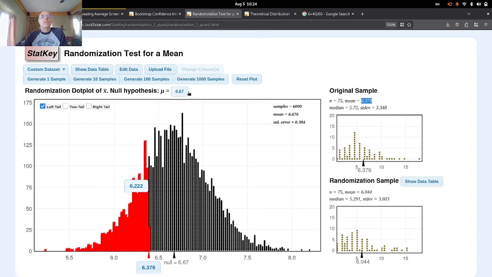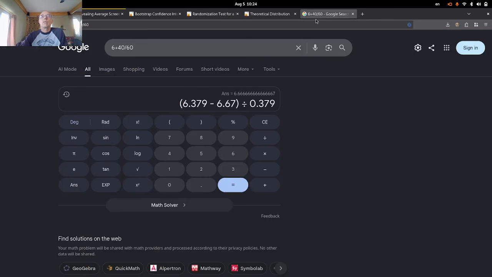Population, we're using 6.67, and the standard error is 0.384. Looks good. Negative 0.7578, sure. 4 decimal places is good, 7578.